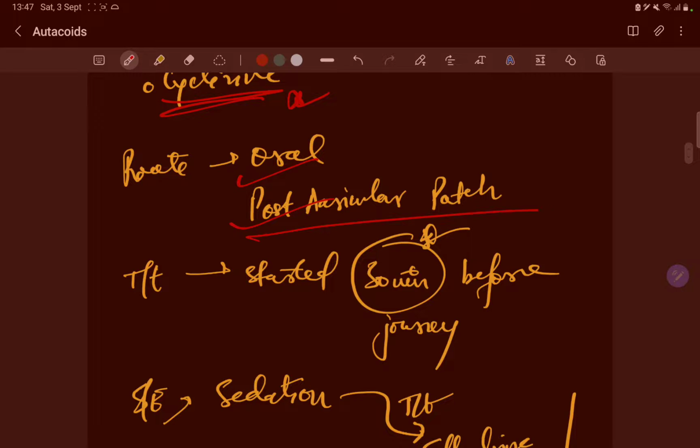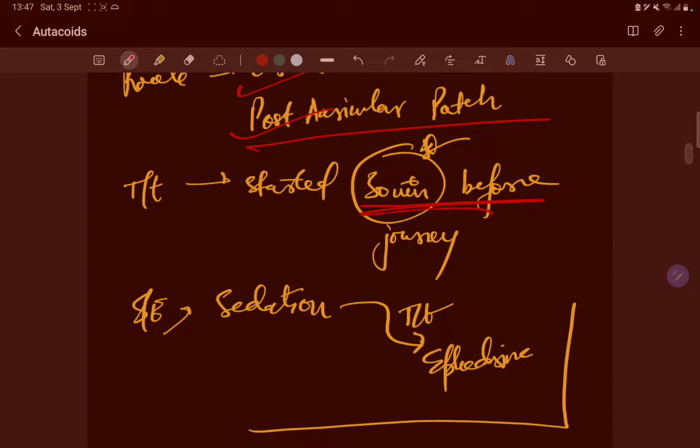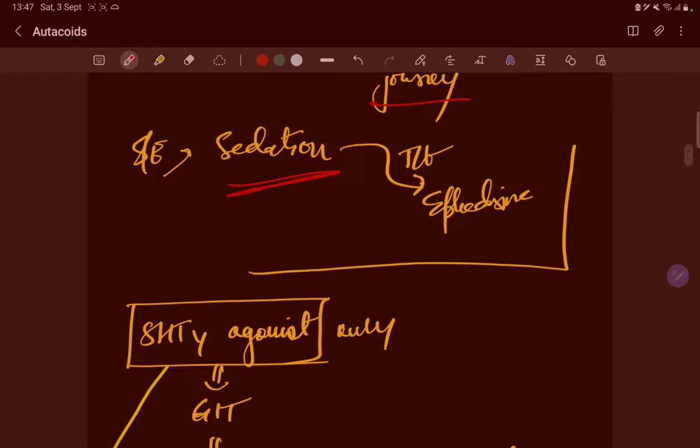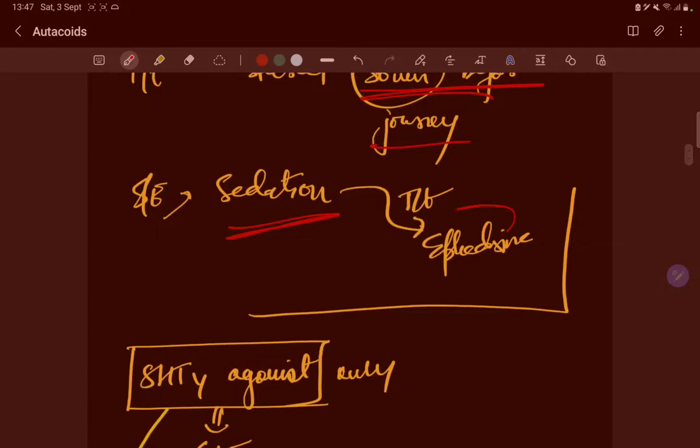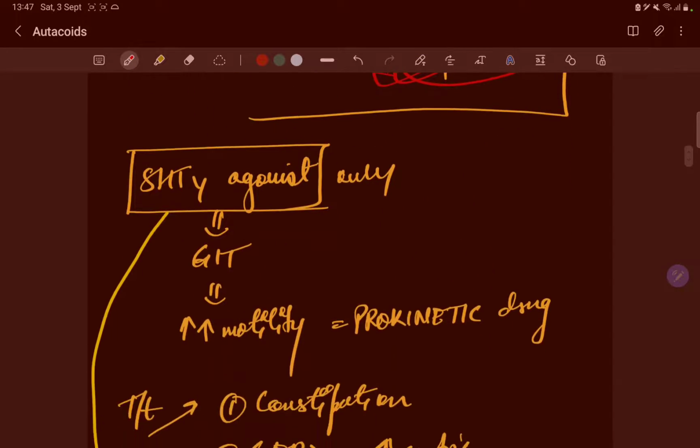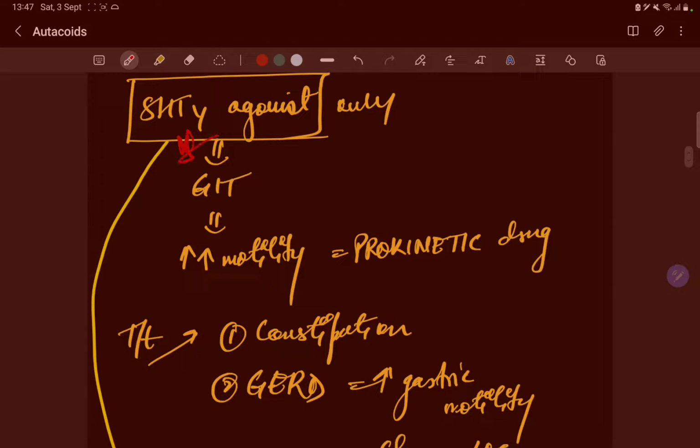So oral and post-auricular patch. Treatment 30 minutes before journey, we have discussed. The sedation side effect occurs, and if it is treated, we can correct it by giving ephedrine. 5-HT4 agonists are present only on the GIT.